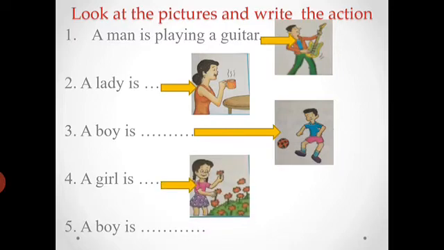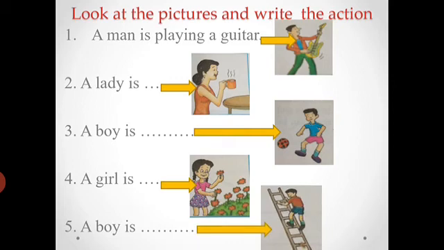Next one, look at this picture. A girl is, yes, a girl is plucking the flowers. Next picture, a boy is, yes, a boy is climbing on the ladder.